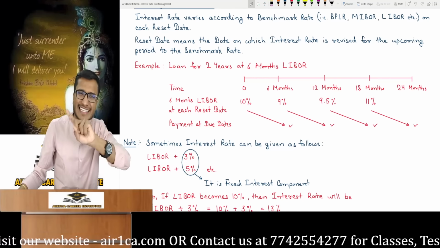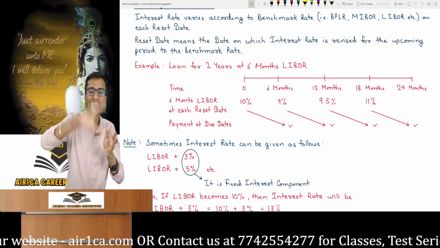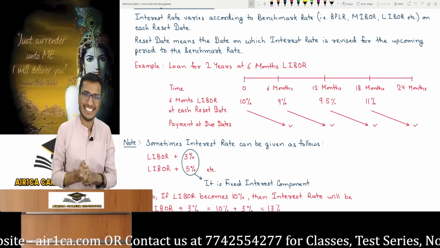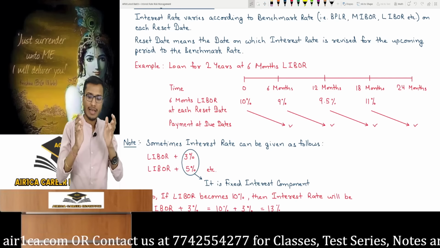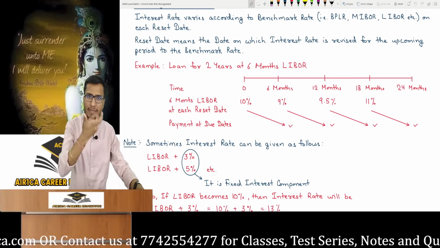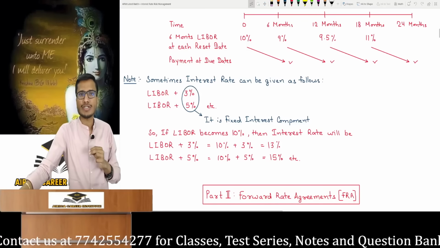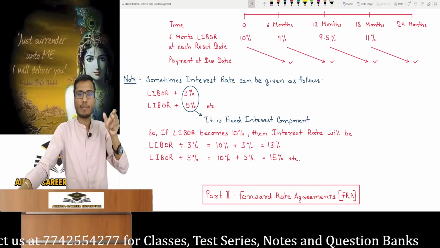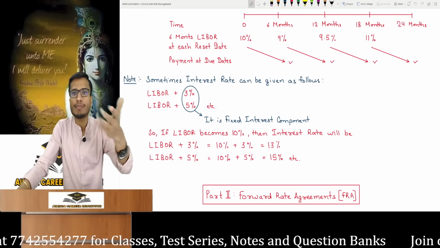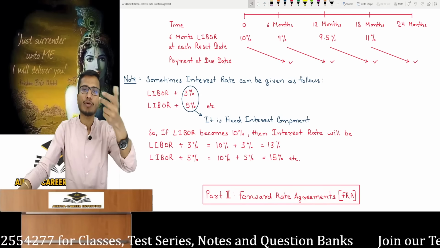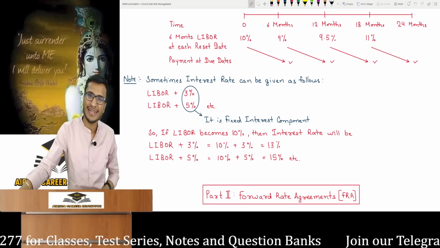So is that interest rate for 6 months? No, the interest rate is per annum, but the interest for the reset period has to be charged for 6 months. Understood? Remember this much as we discussed it during basics. Here we have understood it in more detail. The question might state the interest rate as LIBOR plus 3%. This could be LIBOR plus 5%, LIBOR plus 1%, LIBOR plus 0.5%. So what should we make of this?